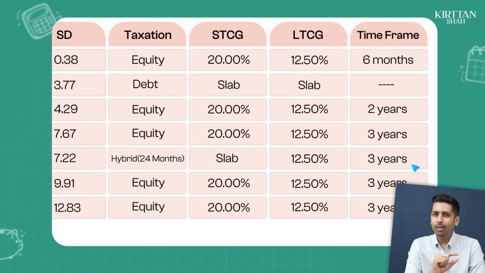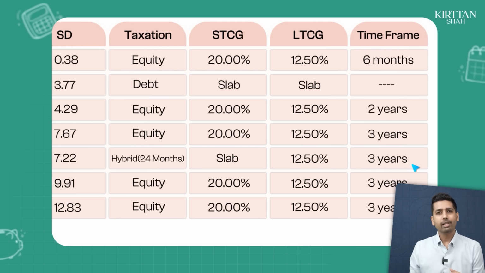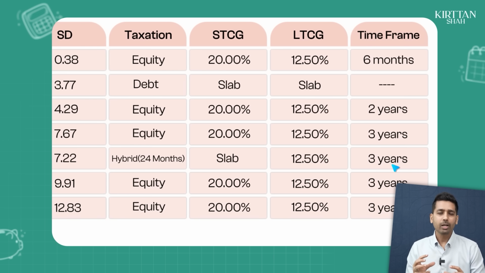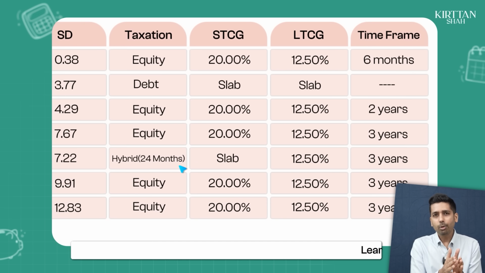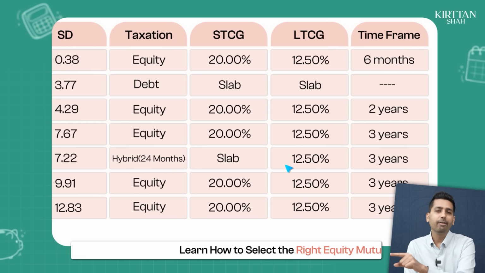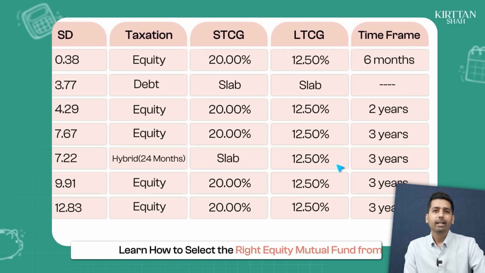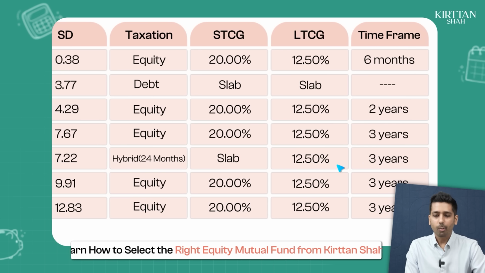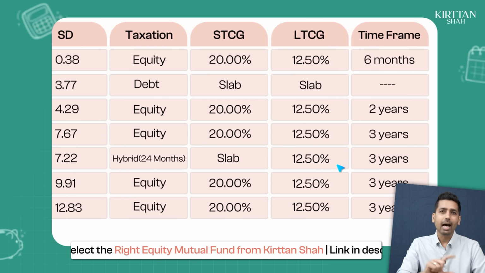The only disadvantage of a multi-asset fund here, in my opinion, is that if your fund manager is active and is going to take positions in gold and silver, then the taxation to you is hybrid, which means that you will have to stay a minimum of 2 years in the multi-asset fund to get 12.5% taxation, which is the equity taxation that the BAF generally gets after 1 year.